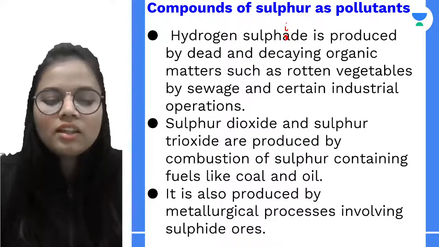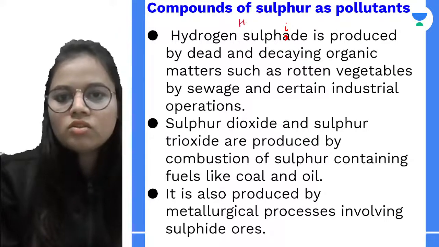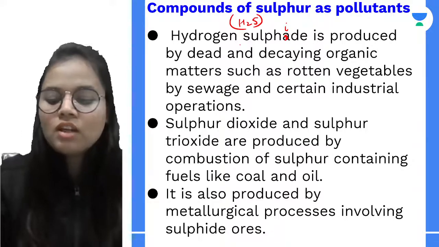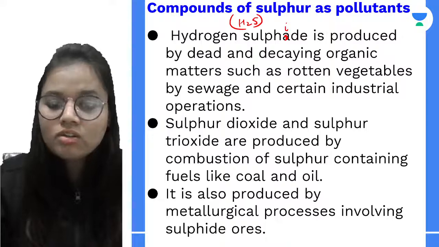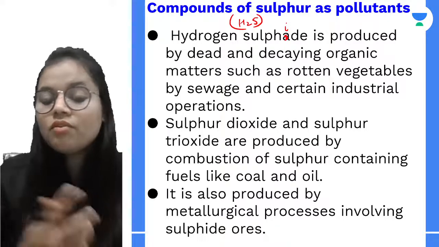So these release hydrogen sulfide, H2S. Then if I talk about sulfur dioxide and sulfur trioxide, they are produced whenever combustion of sulfur-containing fuel happens.